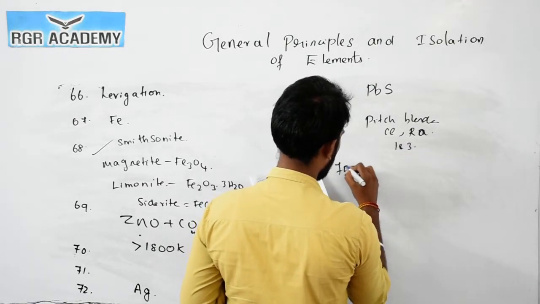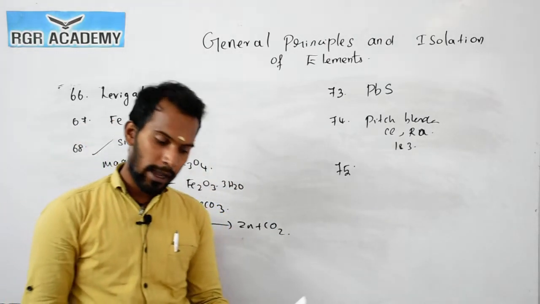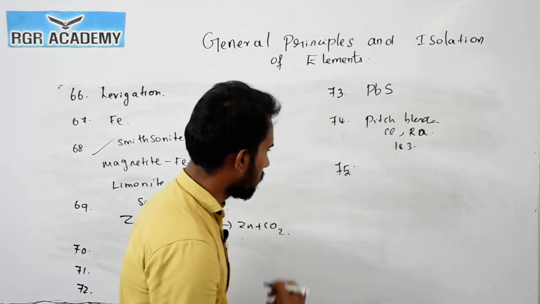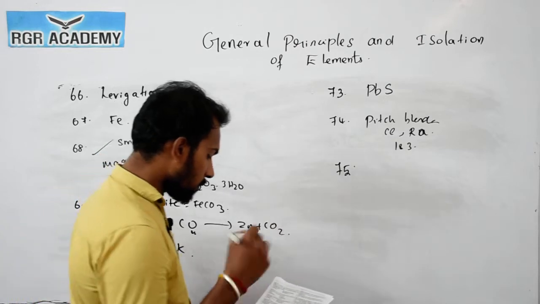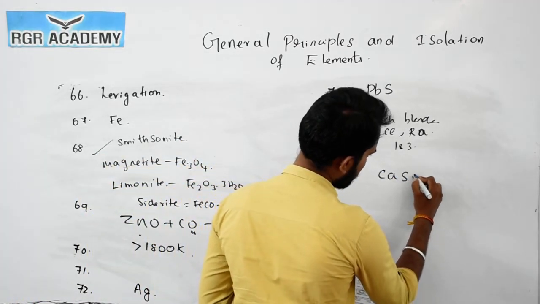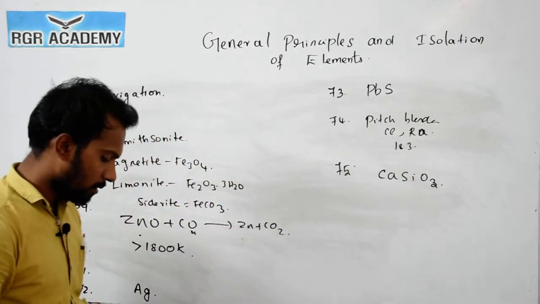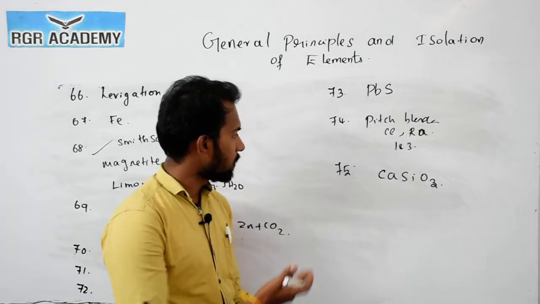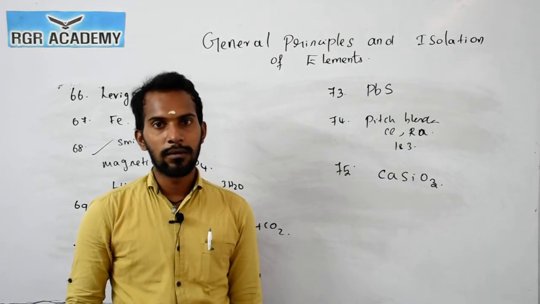Now the question number 75. During the extraction of iron, the slag obtained is, we already saw this same topic in a few previous questions. Here, calcium SiO3, CaSiO3, acts as slag. So till now we completed the question number 75. Let us discuss the question number 76 to 90 on